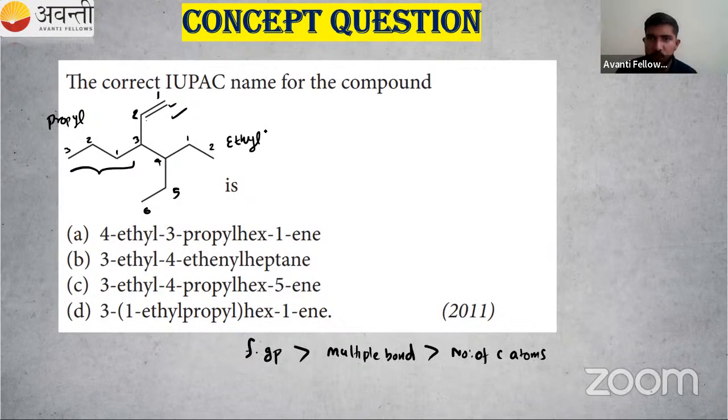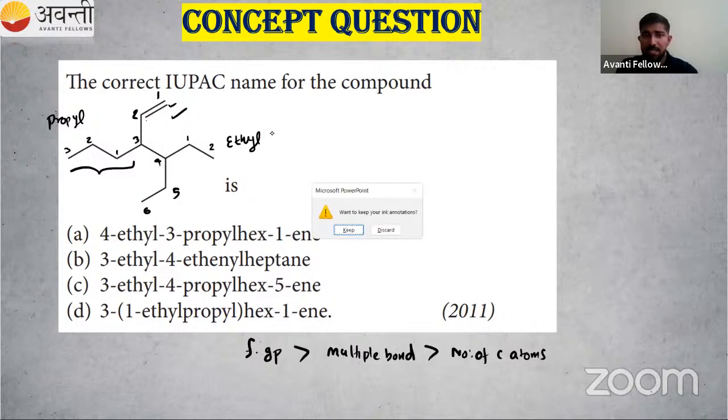Okay, friends. So we will stop it here. I hope you have studied some rules to name these organic compounds. In the next class, we will study about some more examples. It's very important to solve these examples. Then only we can get good marks in CBSE exam or the entrance exam. Okay. So if everything is fine, give me some thumbs up or yeah. Okay. So we will stop it here.